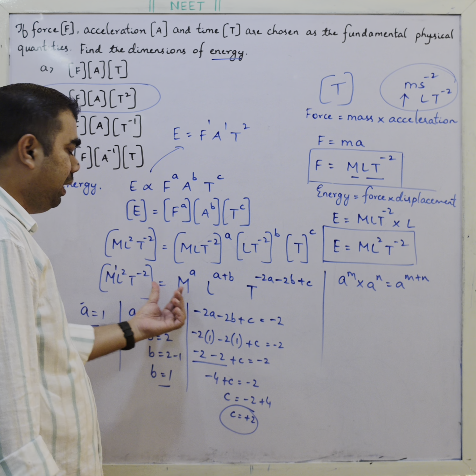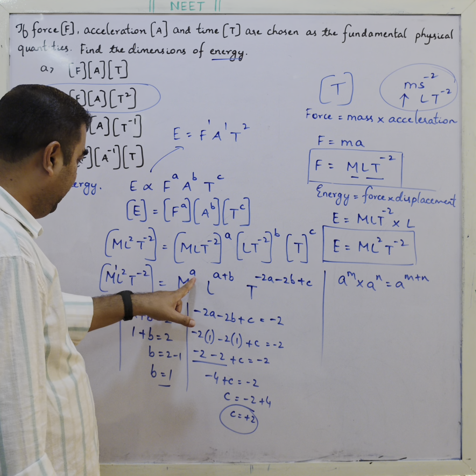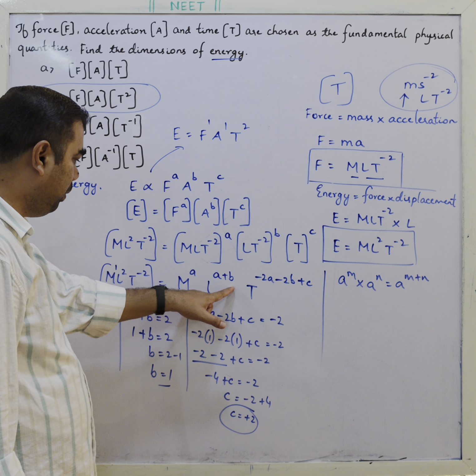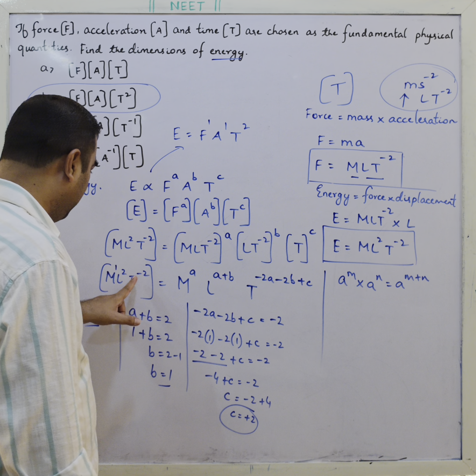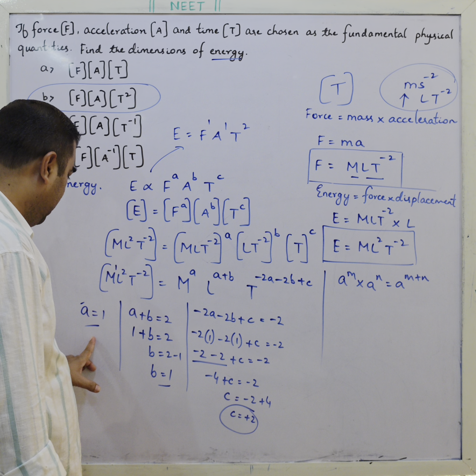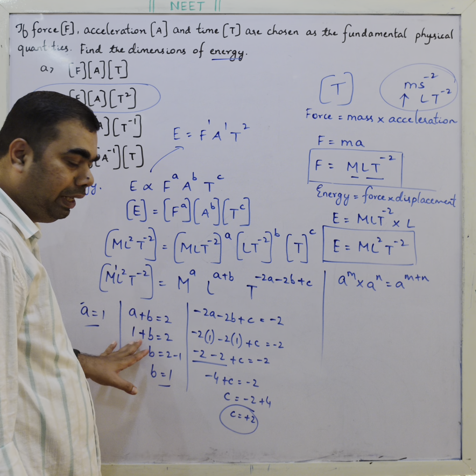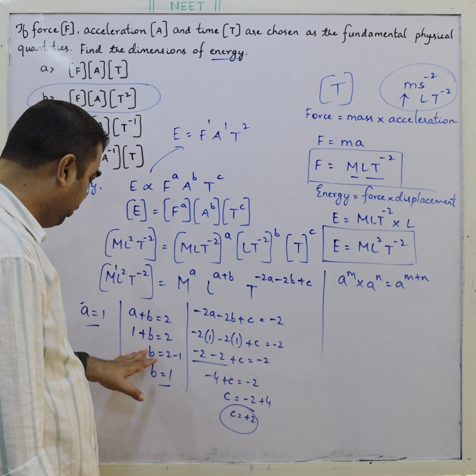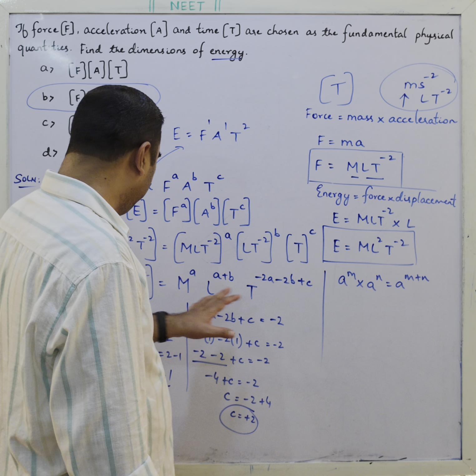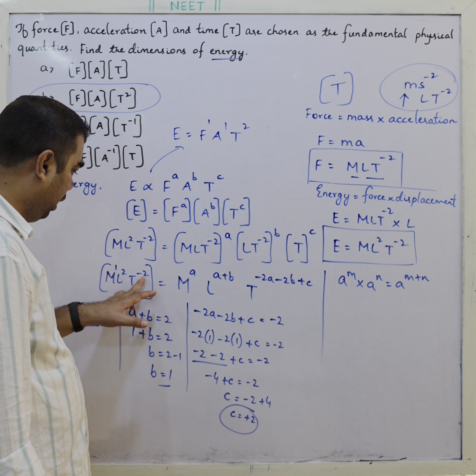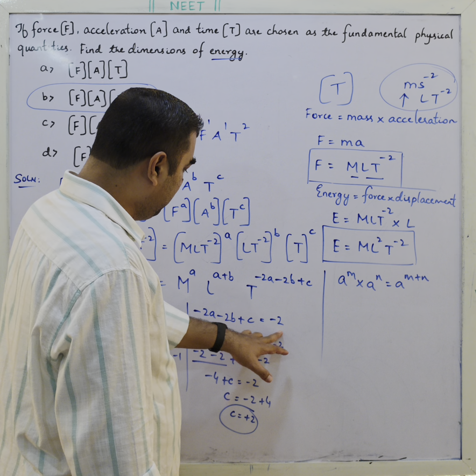Now what you have to do is compare LHS and RHS, which have equivalent dimensions, and equate the powers. a is compared with 1, a plus b is equated to 2, and minus 2a minus 2b plus c is equated to minus 2. So a is 1. a plus b is 2, and because a is 1, 1 plus b is 2, so b is 2 minus 1, which is 1. Then finally minus 2a minus 2b plus c is equated to the power of time, that is minus 2.